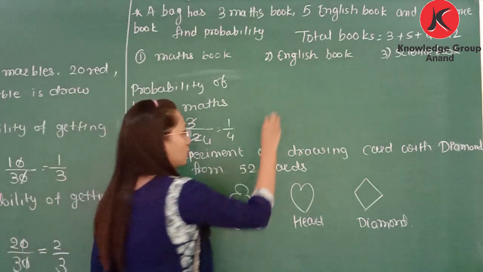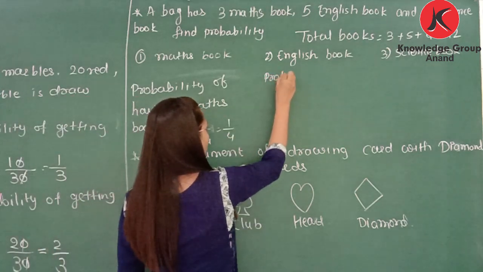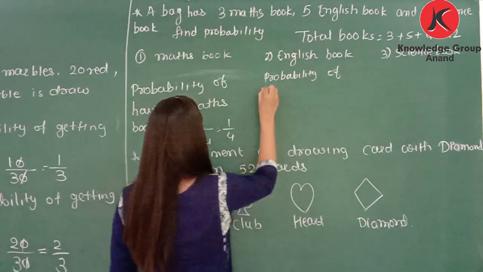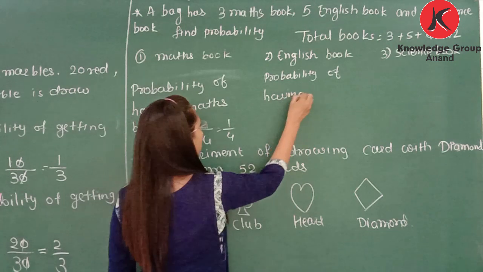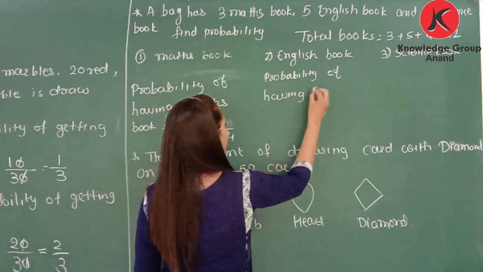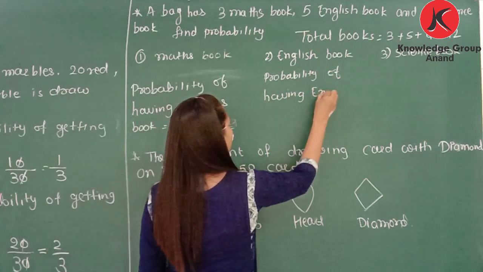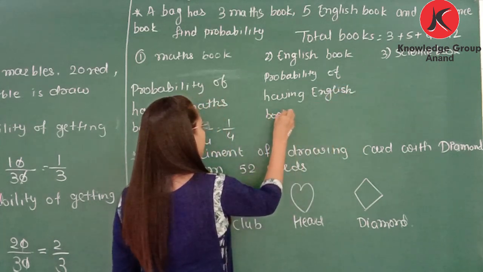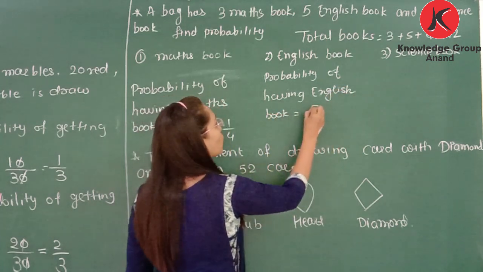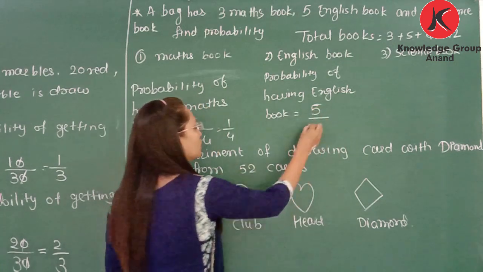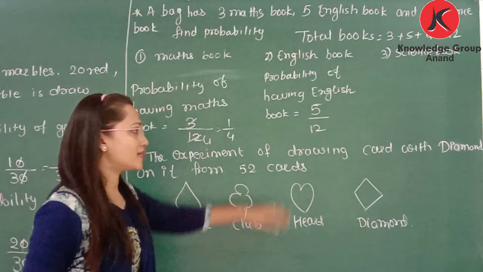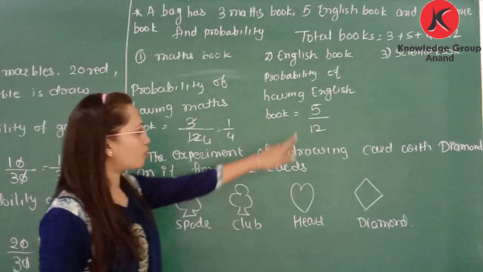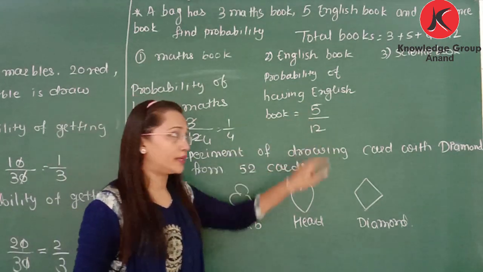Having an English book, so the probability of having an English book will be: total English books are 5 and total books are 12. So from 12, 5 books are English, so probability is 5 by 12.